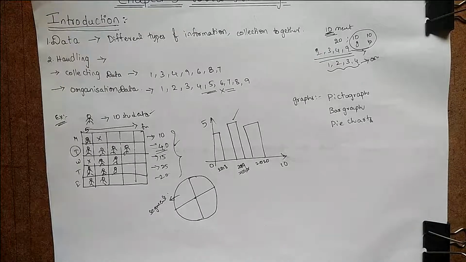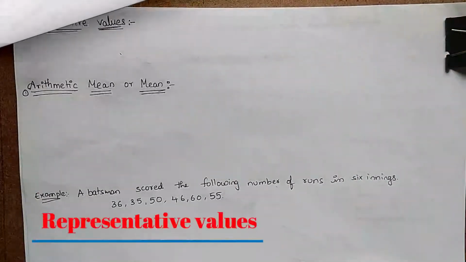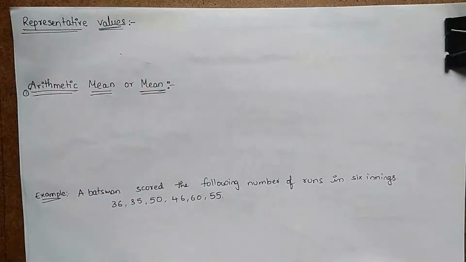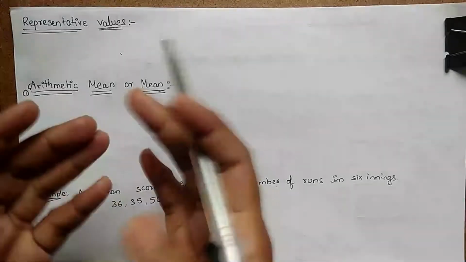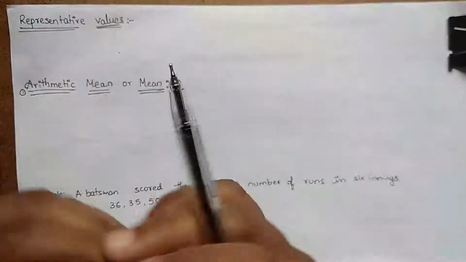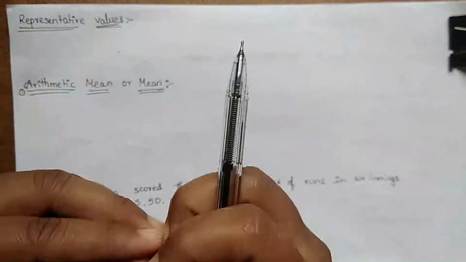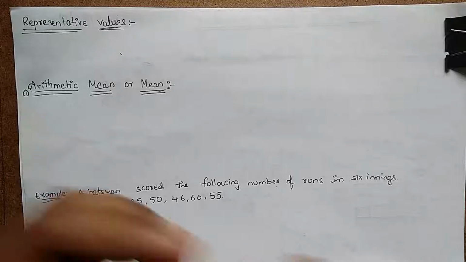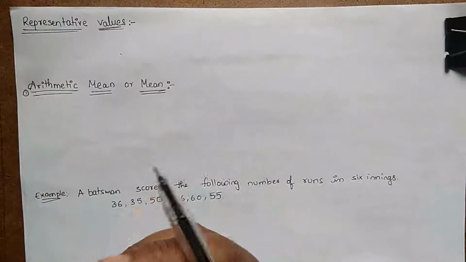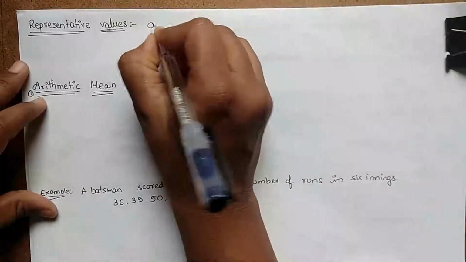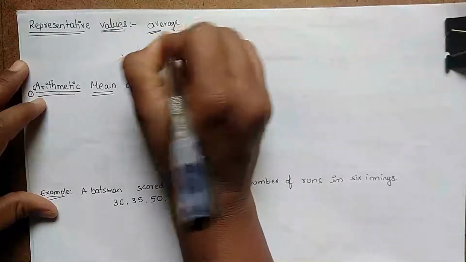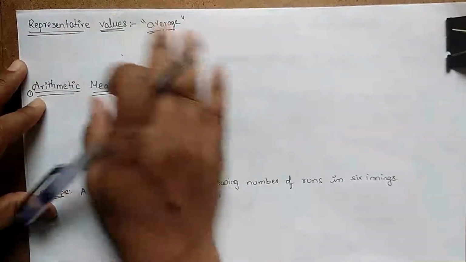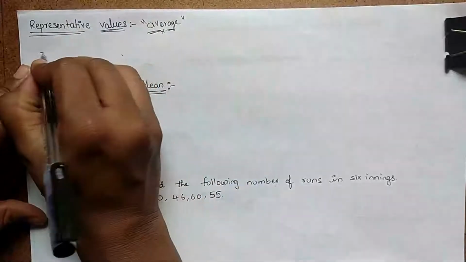Next, there are several representative values for data handling. Let's move to them. Now coming to the representative values, you may all know the term average. For example, Isha spends 5 hours on her daily studies. The average temperature of the week is 35 degrees and the average marks of the students is 35 marks. Like that, there is the term average. Average is the most representative value for data handling.